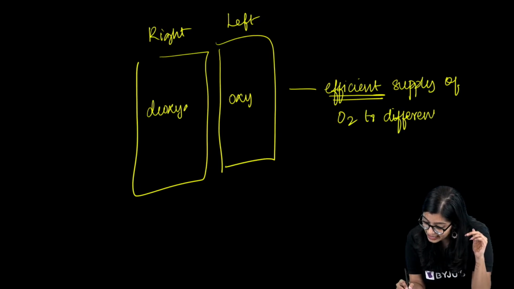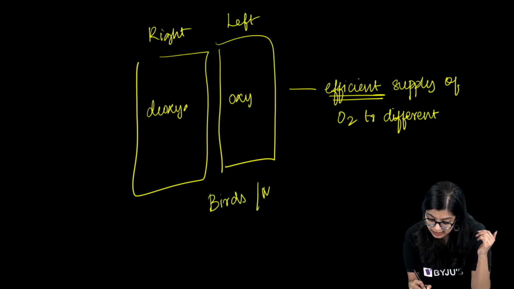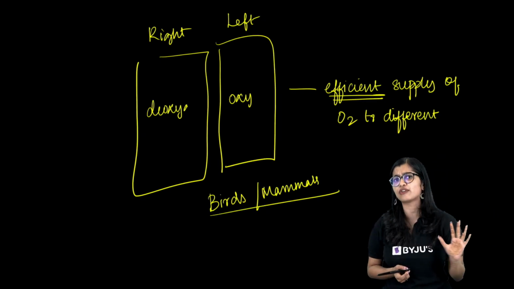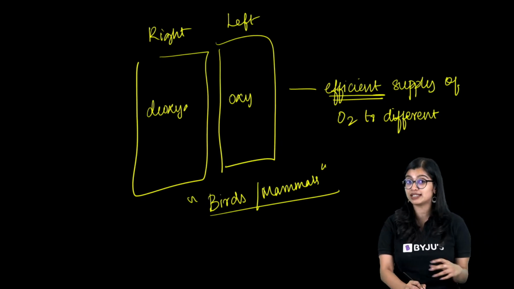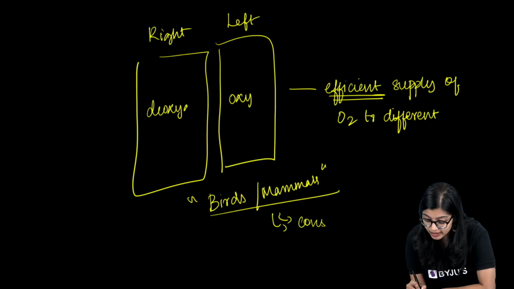And especially in birds and mammals, we mainly observe this four-chambered heart, and we observe this separation of right side and left side. The reason why this is specific to birds and mammals is because in birds and mammals, our body has a constant body temperature.